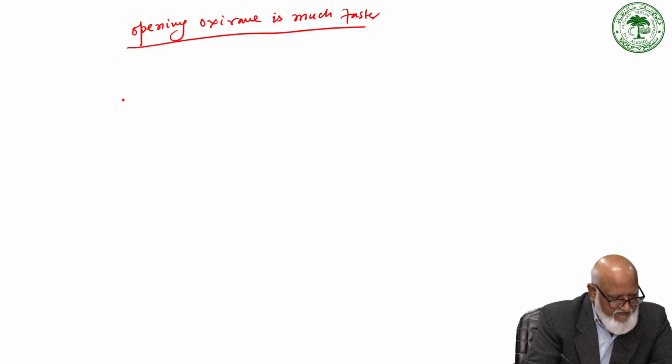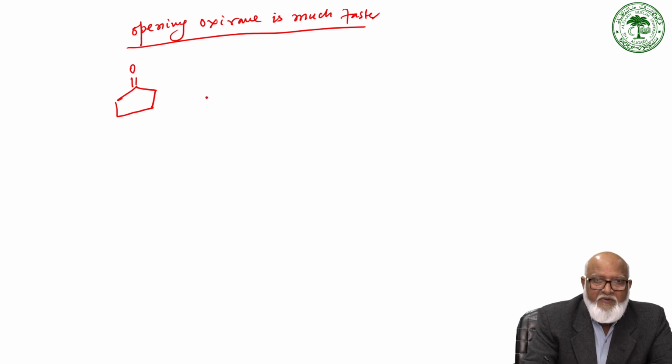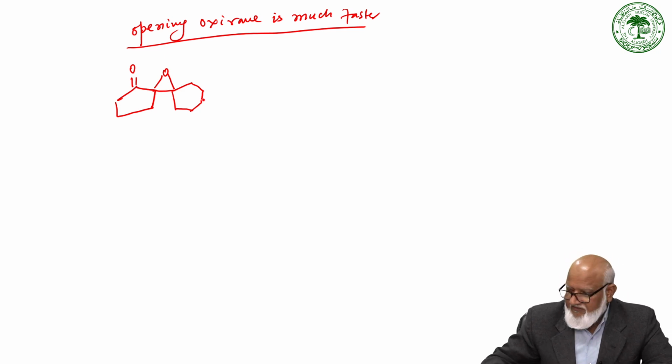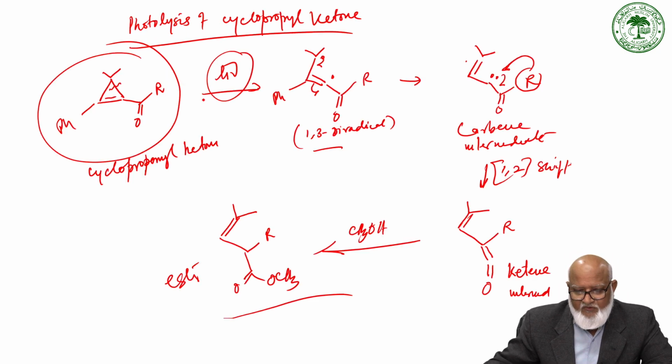And if we have a system like this, say for example, we have a cyclopentanone, and then we have an epoxide and the 6-membered ring. So this is again very similar to the earlier one, cyclopropanyl ketone.